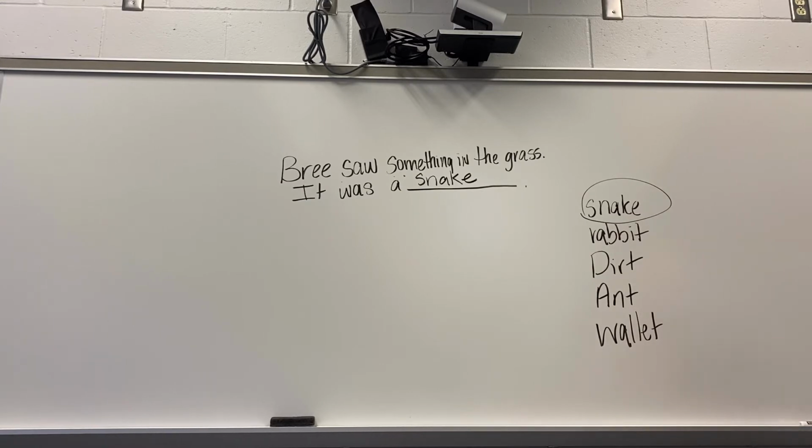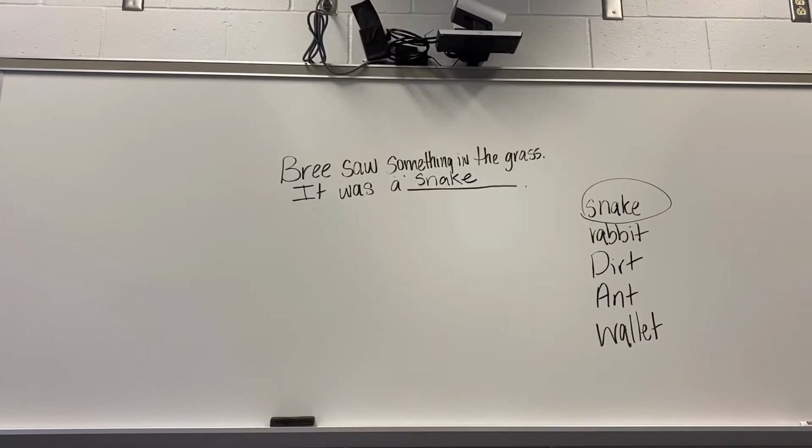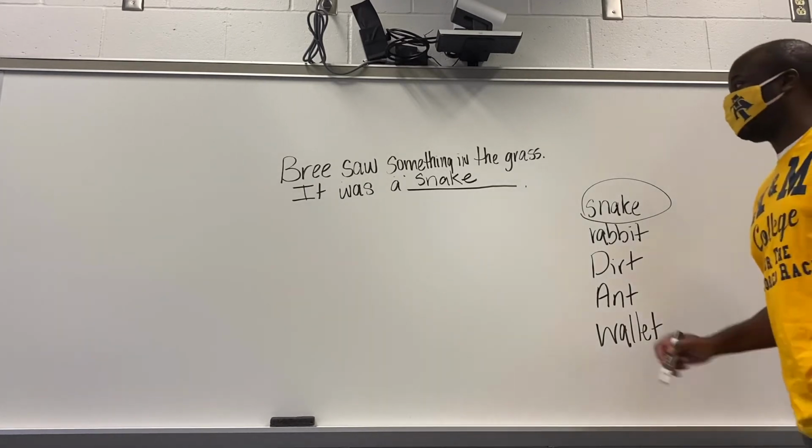So, let's think about this snake. How can we describe this snake? Let's think about some of our adjectives, because we've been talking about adjectives. Let's look at our anchor chart. I'm going to insert the anchor chart now. So now let's think about adjectives, because adjectives are describing words. So how can we describe this snake?